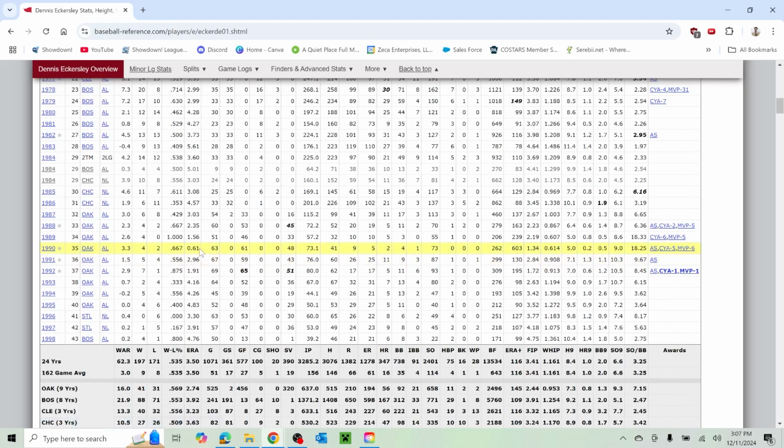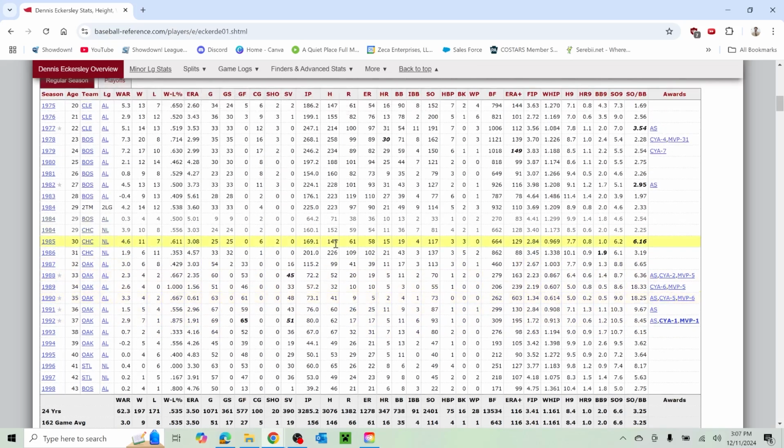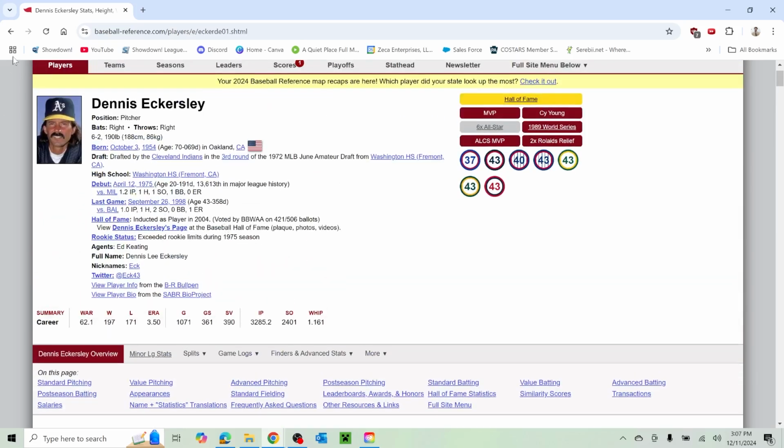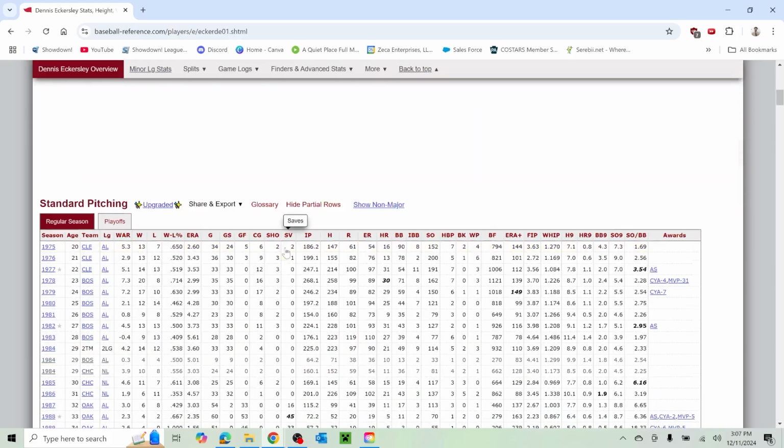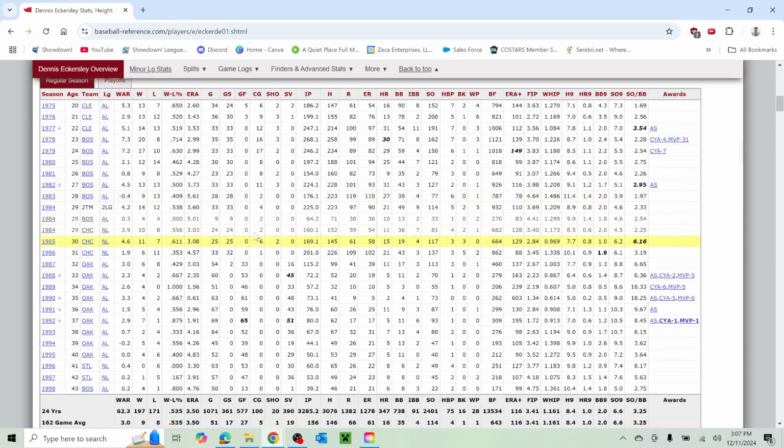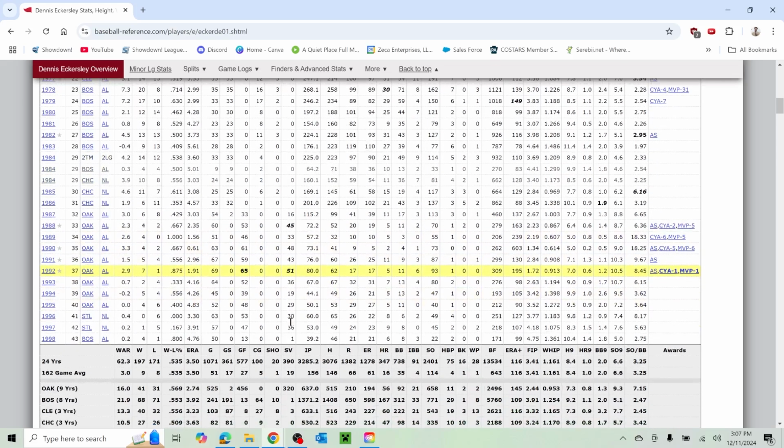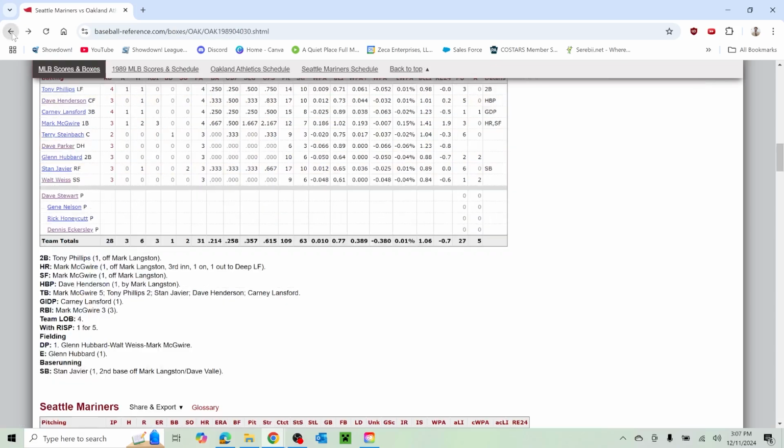A .61 ERA in 1990. And then you look here in '92 when he won a Cy Young. One of the best relievers of all time. A 62.1 WAR over the course of his career. Hall of Famer. He was a starting pitcher for a good bit of his early career. Yeah, you could see all here. Cleveland, Boston, a little bit with the Cubs, and then pretty much when he came to Oakland, he became the closer. And look at those save numbers. 390 saves, led the league twice. That's pretty cool.